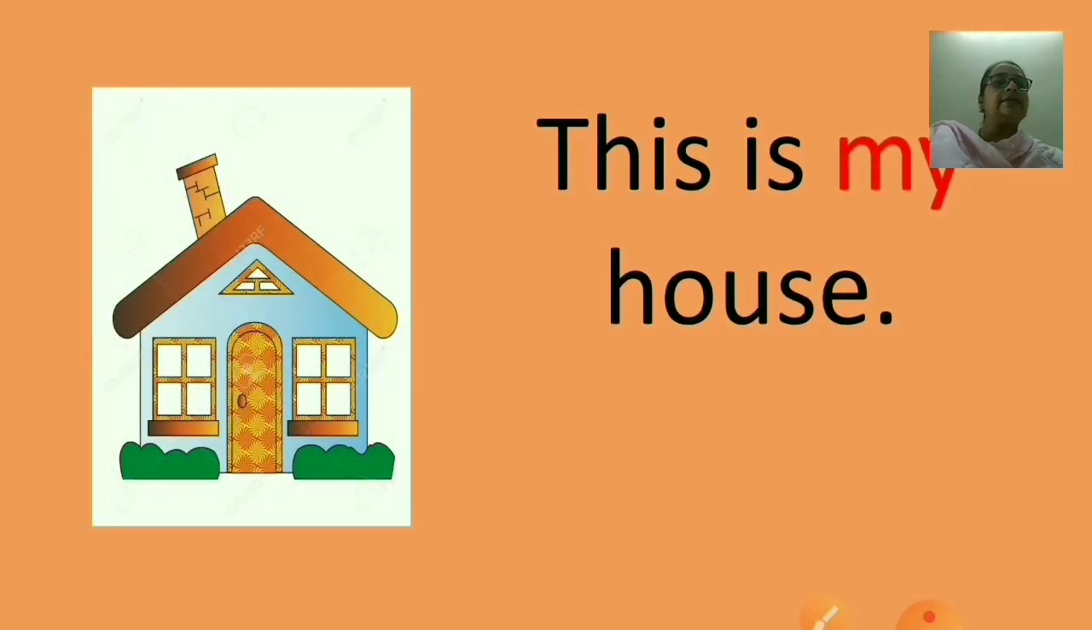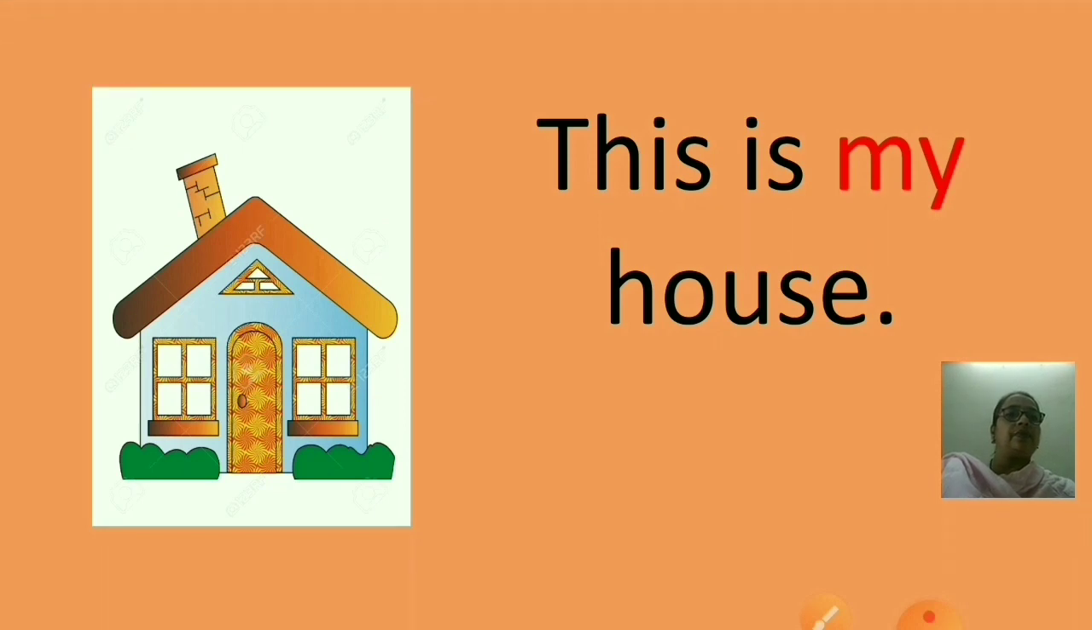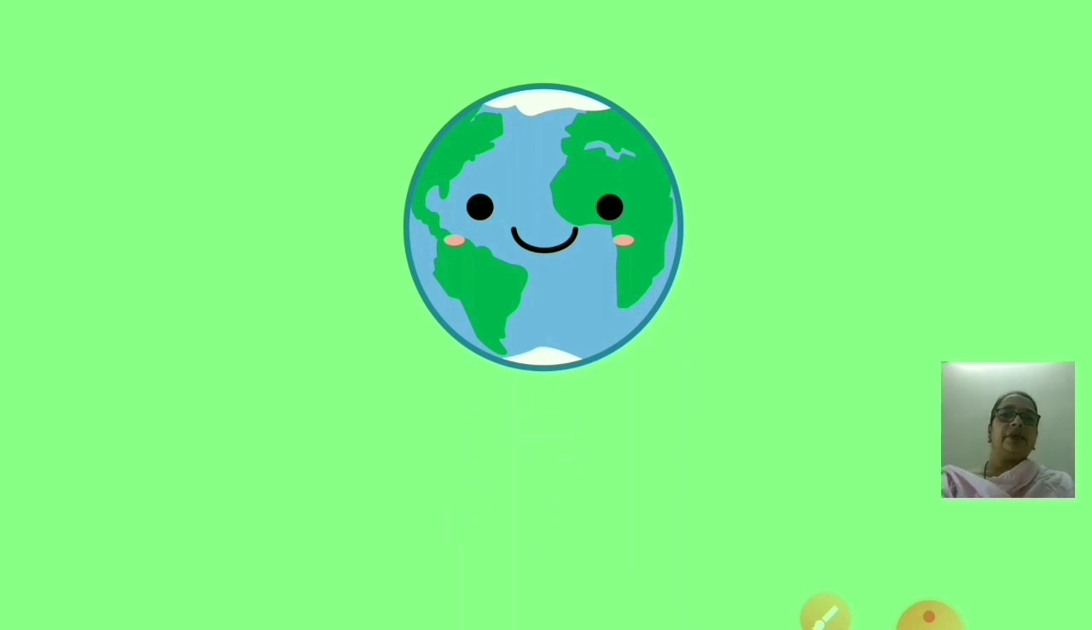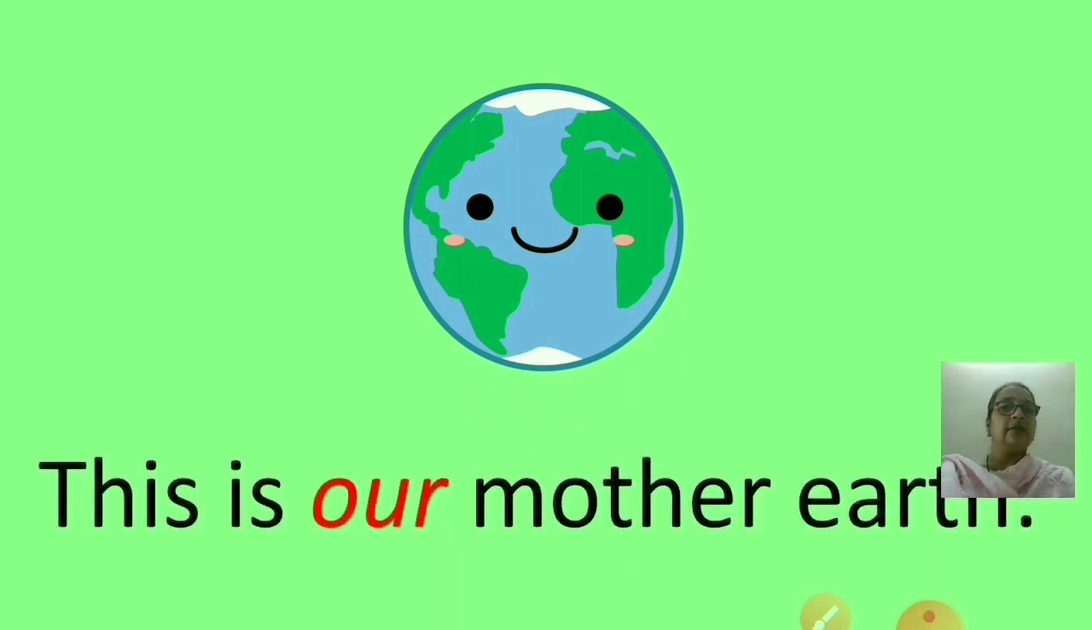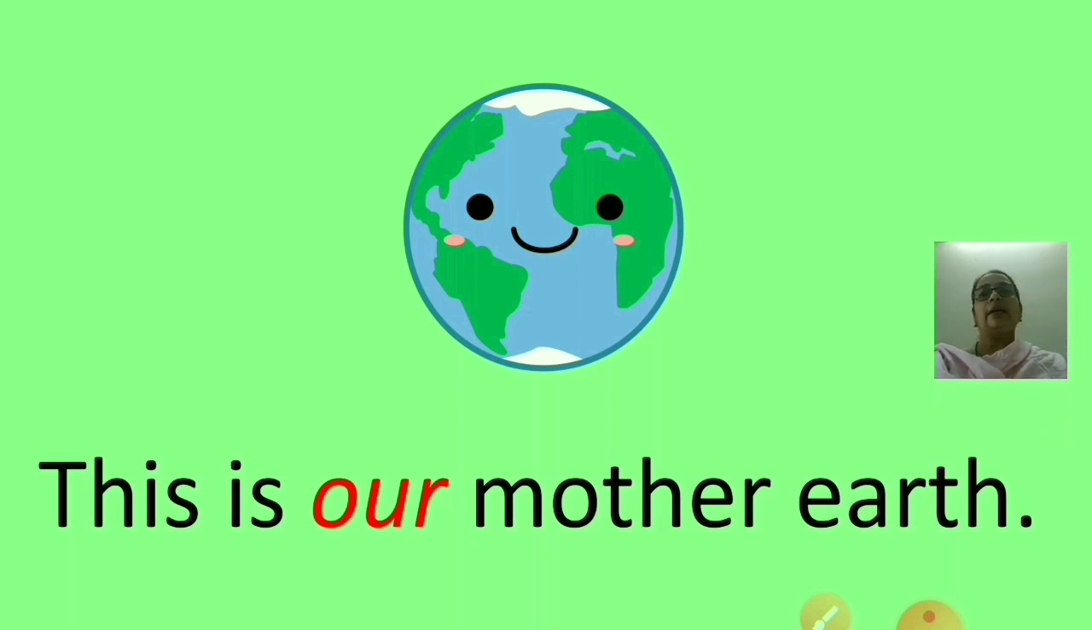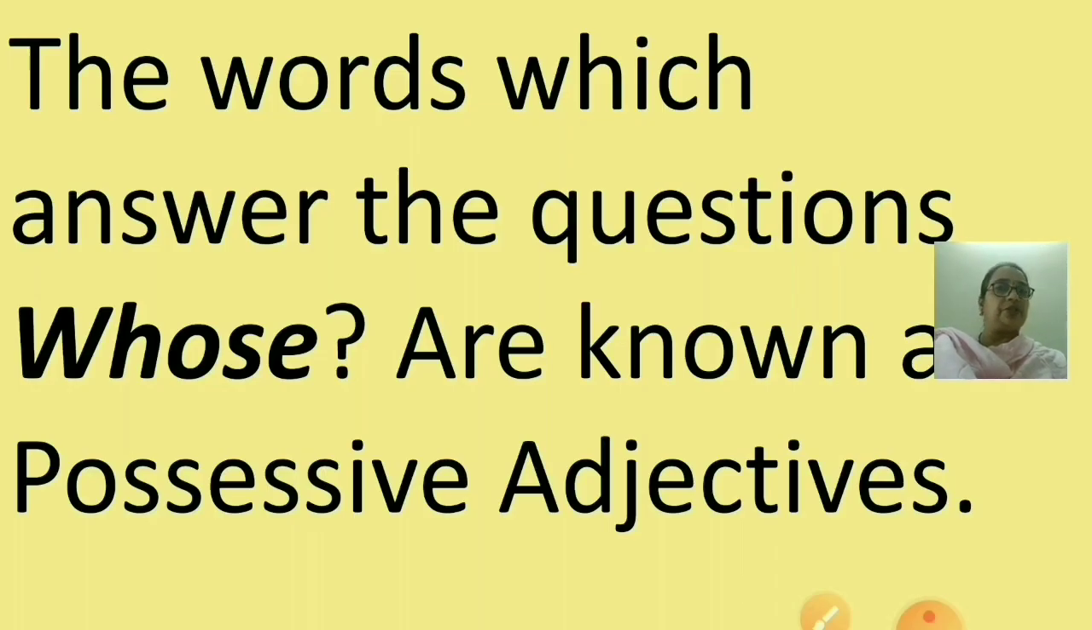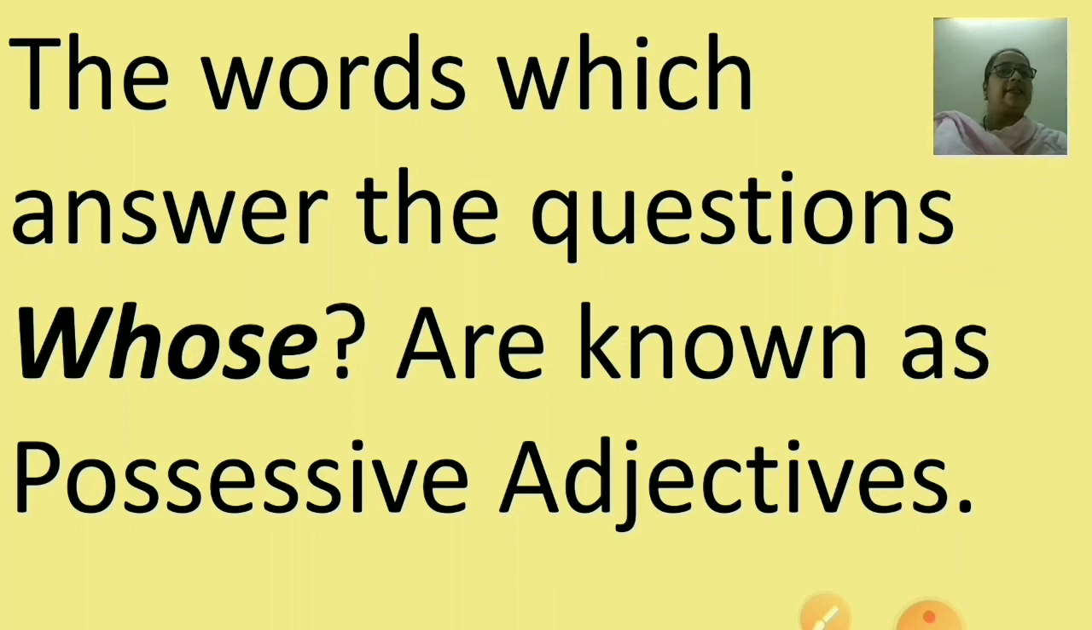Here, this is my house. And this is the picture of our Mother Earth. This is our Mother Earth. So in both the examples, my, our, these words are showing possessions, isn't it? They answer the question whose. So such type of adjectives are known as possessive adjective. The words which answer the questions whose are known as possessive adjectives.